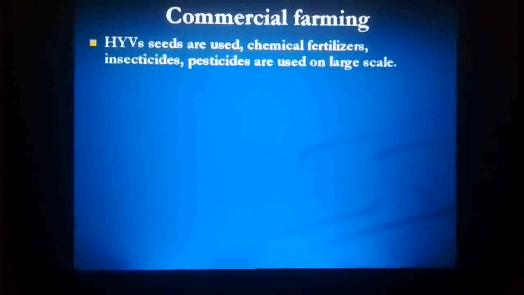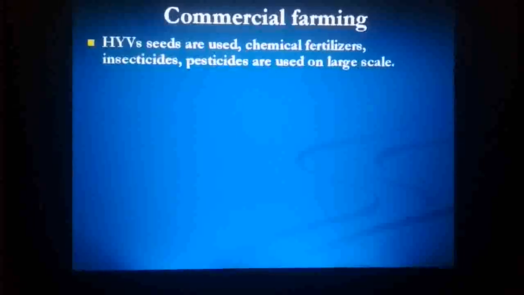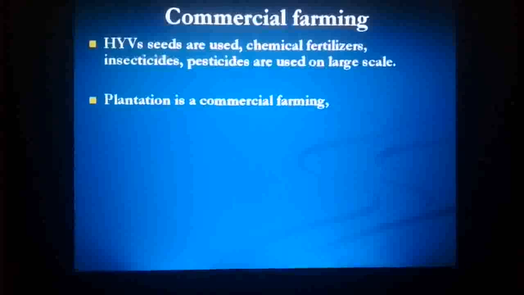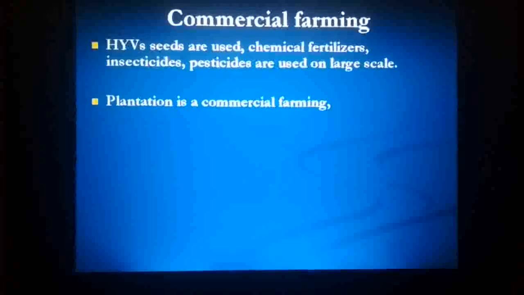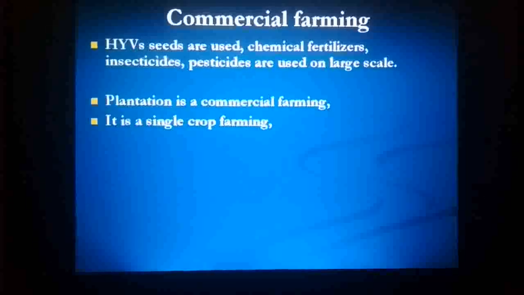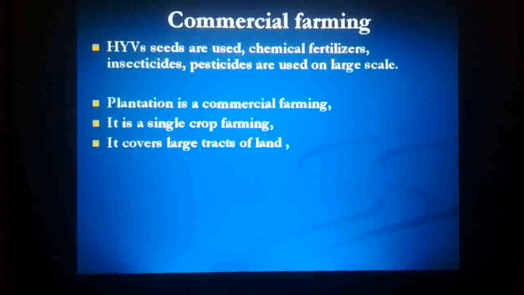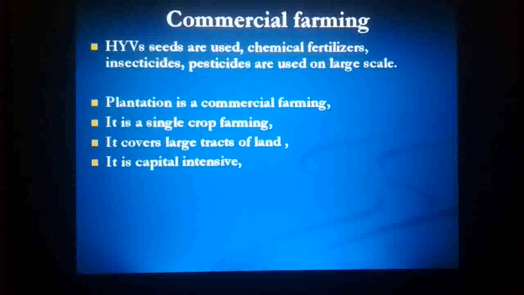There is another type of farming, that is commercial farming, where we do farming for the markets. High yielding variety seeds are used, chemical fertilizers are used on a large scale, insecticides, pesticides, all these things are used in commercial farming. Plantation is one type of commercial farming. It is single crop farming. It covers large tracts of land. It is capital intensive.